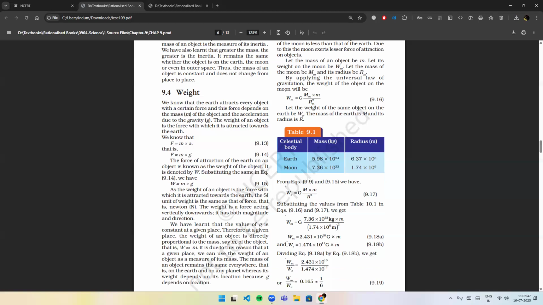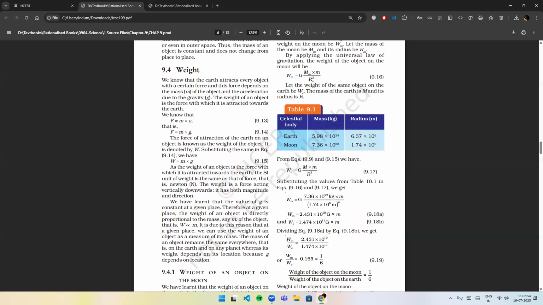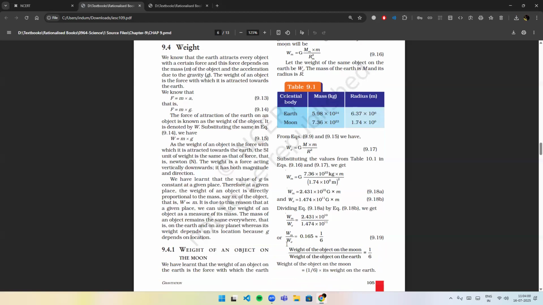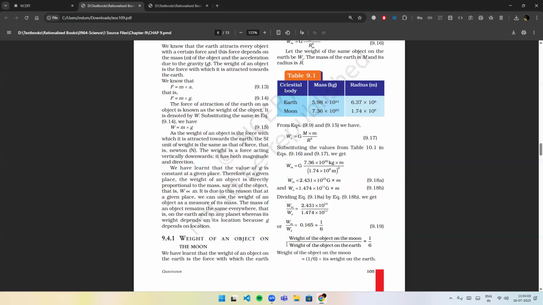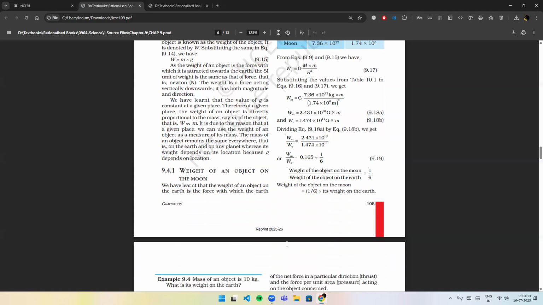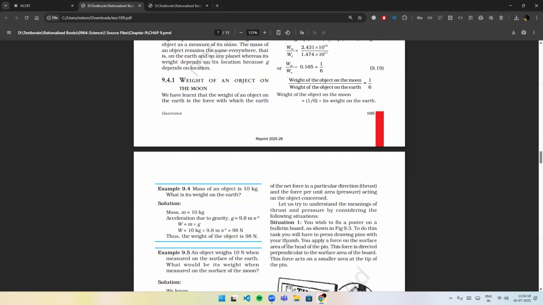The mass of the Earth is M and its radius is R. So we get the equation WE = G M m / R². Solving the two equations, we get the weight of the object on the Moon divided by the weight of the object on the Earth is equal to 1/6. So the weight of the object on the Moon is 1/6 of its weight on the Earth.